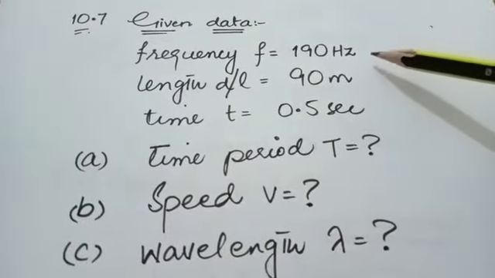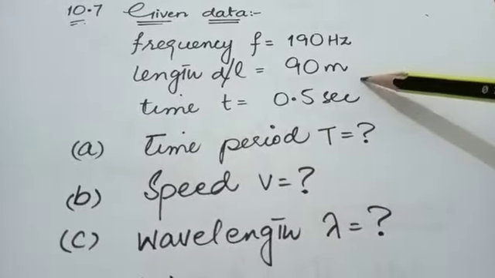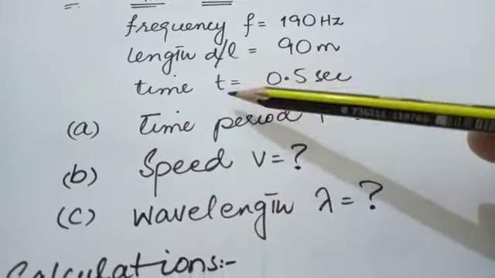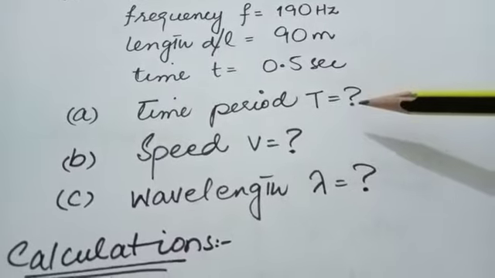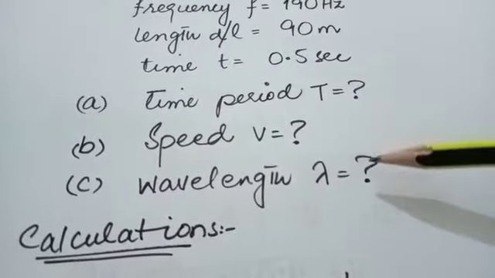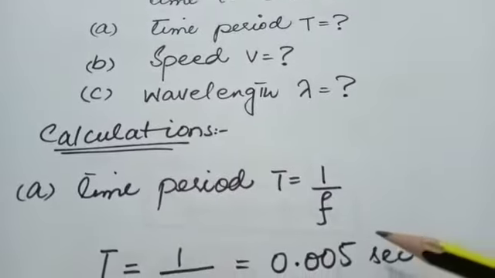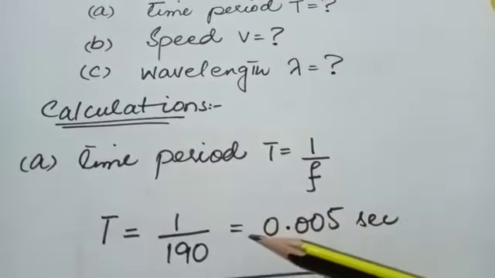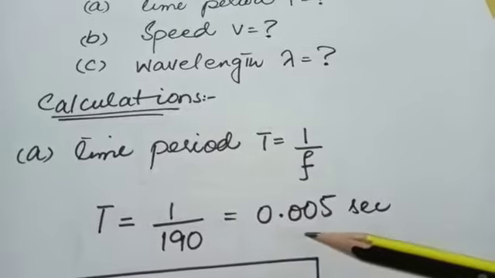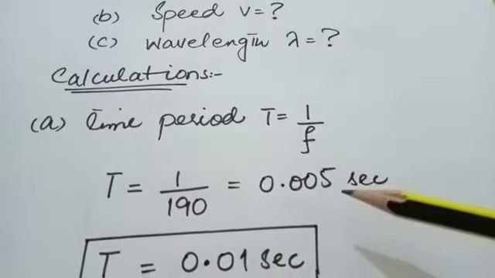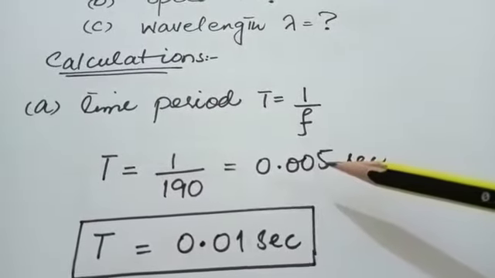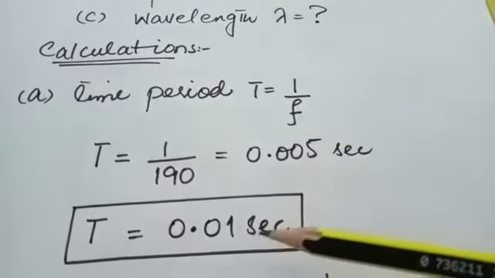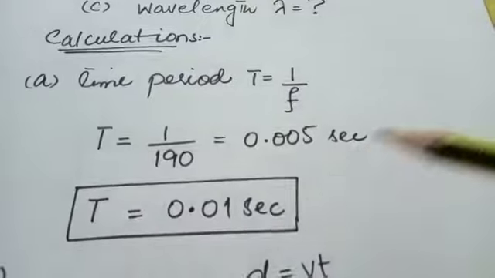Frequency is given, 190 Hertz, length is 90 meter. It is represented as displacement as well. Time is 0.5 second. We have to find the time period, speed and wavelength. We will use the relation: time period is the reciprocal of frequency. Frequency is 190 Hertz. The result is 0.05 second. By rounding off the digit 5, we will get the result 0.01 second.